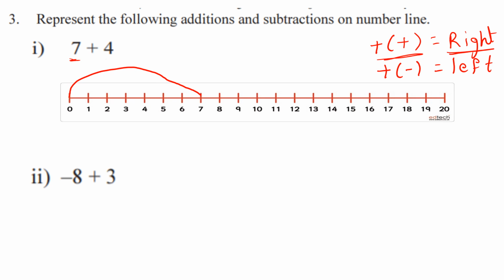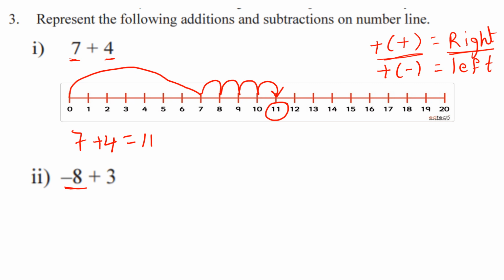So how many steps are we taking here? That is 4 steps: 1, 2, 3 and 4. Now it stops on 11, right? So now we should write 7 plus 4 is equal to 11. Understand, children? Now let us see the next question, minus 8 plus 3.